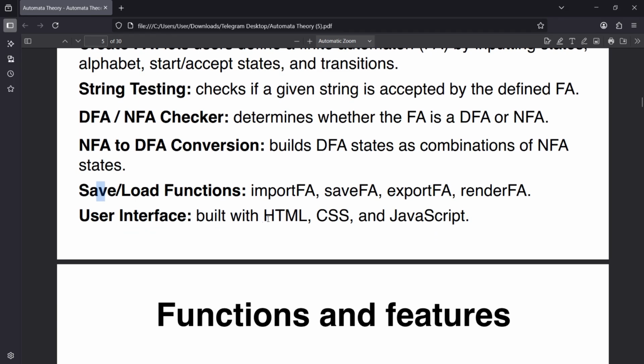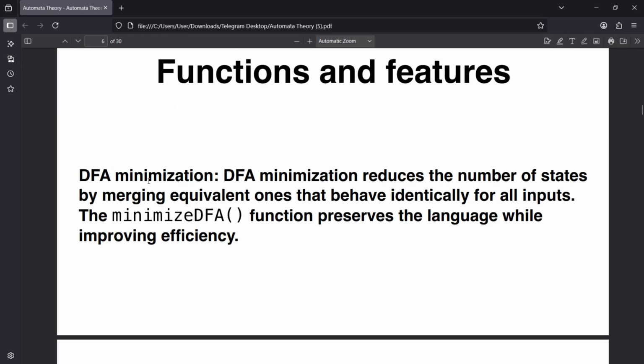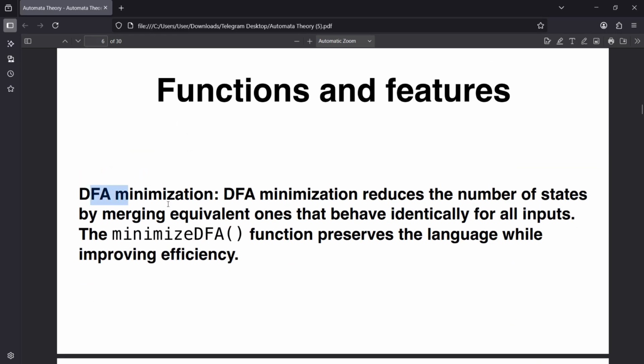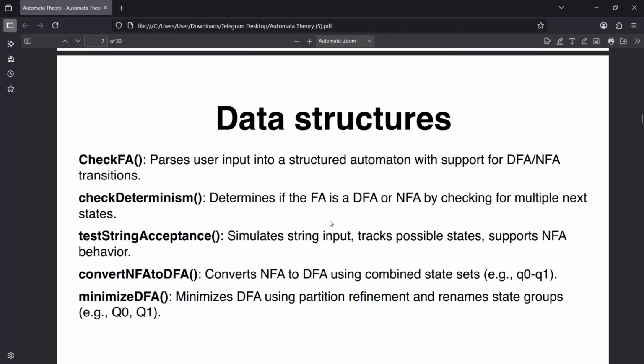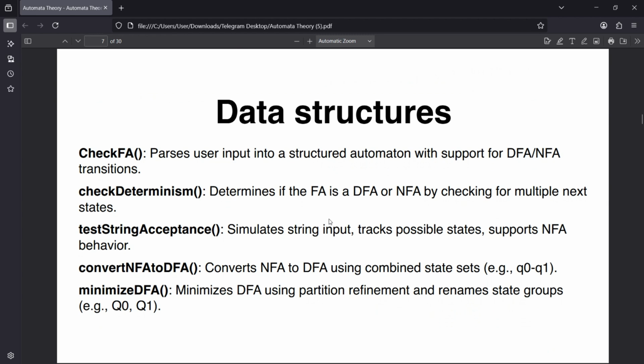And we also use HTML, CSS, and JavaScript to build the interface. And the last is DFA minimization. DFA minimization reduces the number of states in the DFA while preserving its language. So let's move to the data structures.